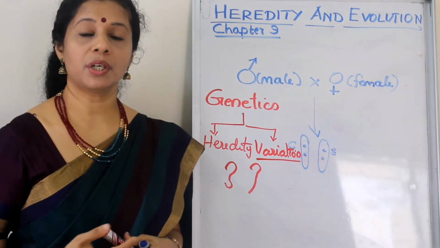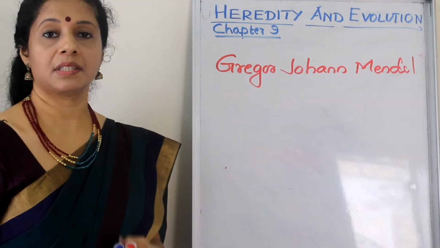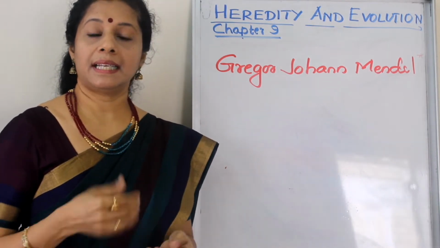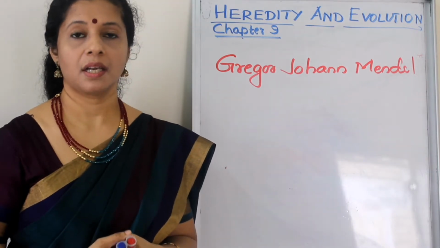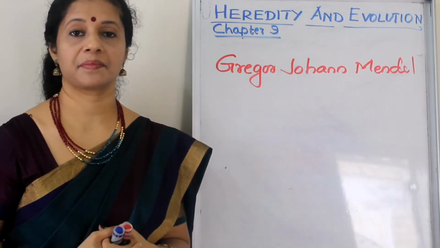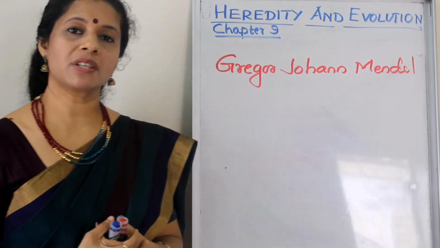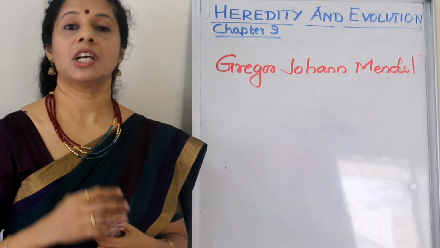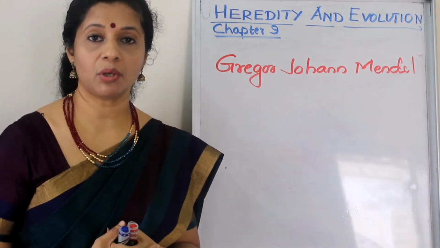Now let us move on to the study by Mendel. Gregor Johann Mendel was born in a German-speaking family and they used to do farming. So in his childhood, he was involved in the procedure of farming, so he was well aware of it. From childhood, he had very good passion towards mathematics and science. When he grew up, because of some illness and also because of financial problems, it was very difficult for him to pursue his studies. He wanted to become a teacher in his profession, but it was very difficult for him to achieve.